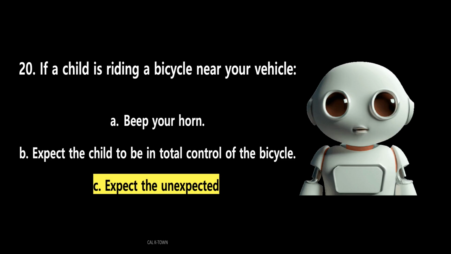The answer is C. Expect the unexpected. Children on bicycles are sometimes unpredictable. Young bicyclists are especially likely to make surprising changes in direction. Remember that children and bicycles are both small in stature and may become difficult to see.